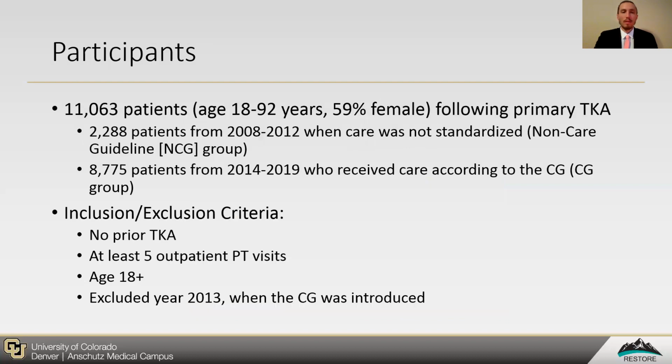We included 11,063 patients following primary total knee arthroplasty, with 2,288 patients in the 5 years of 2008 through 2012 when care was not standardized, and 8,775 patients from 2014 to 2019 who received care according to the care guideline. We excluded patients with a prior TKA, fewer than 5 visits, age less than 18, and the year 2013 when the care guideline was introduced.